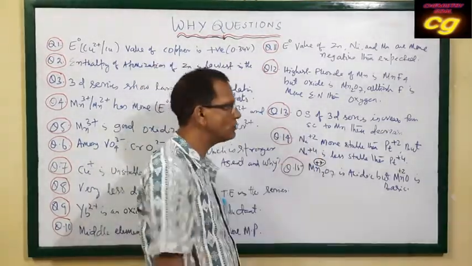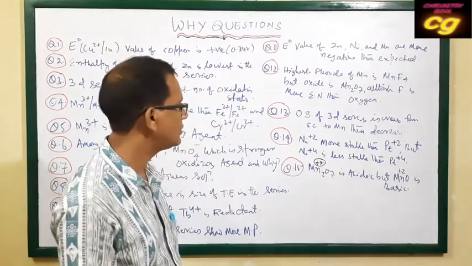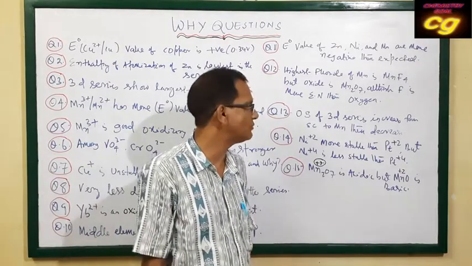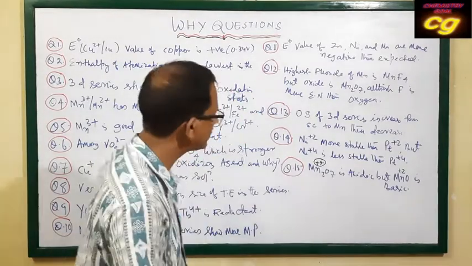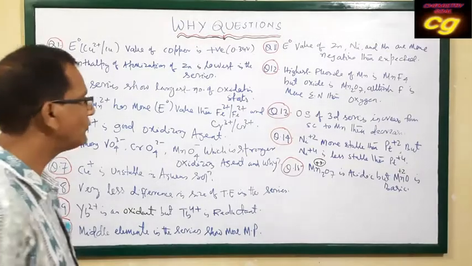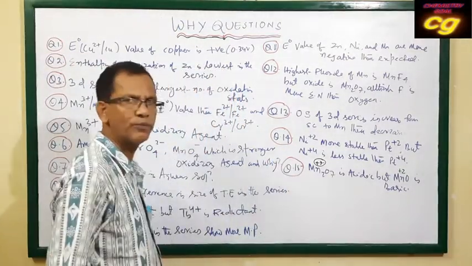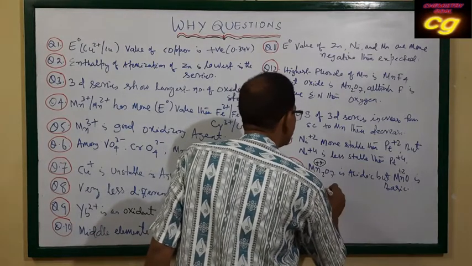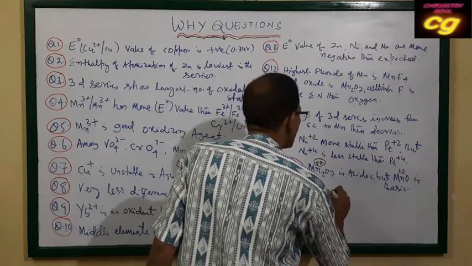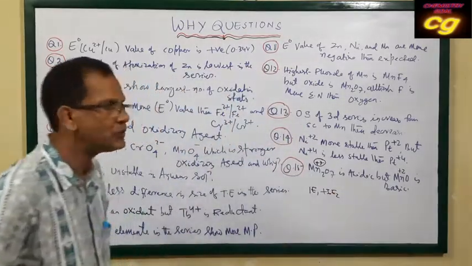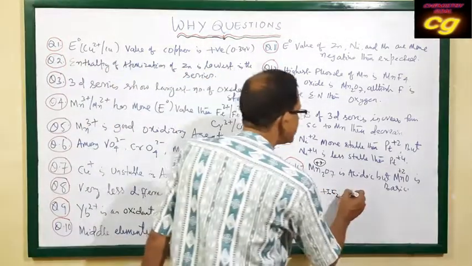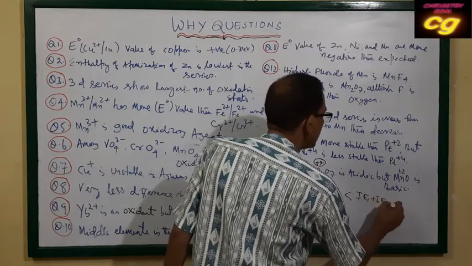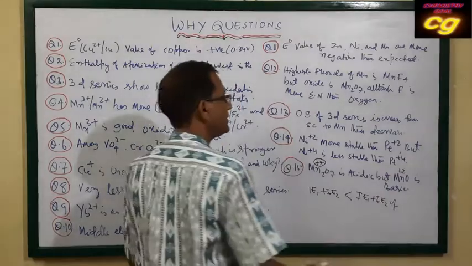To explain this, to remove two electrons from nickel, that is IE1 plus IE2, the IE1 and IE2 of nickel is less than IE1 plus IE2 of platinum.